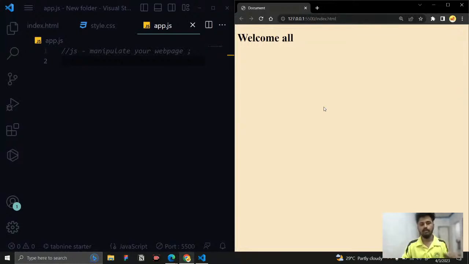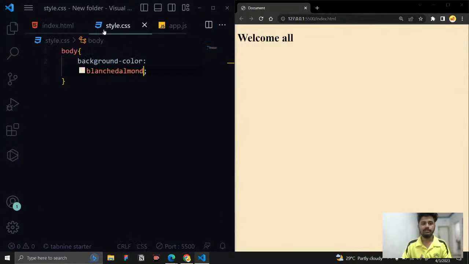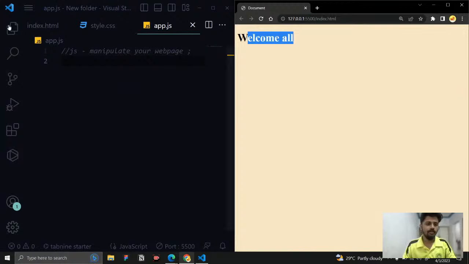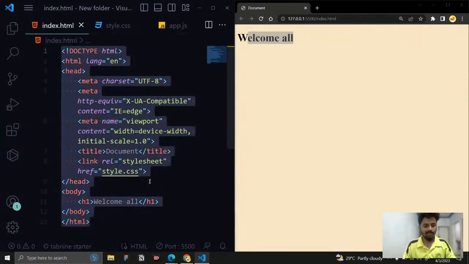Okay, we don't need to worry about that. And if that interaction has happened, I need to change the user interface. So what is a user interface? An application that is built with HTML and CSS, right? So an application that is a simple static page. Right now we have only a welcome message and a background color, right? That's what we have. So I'm just going to add a button, okay?